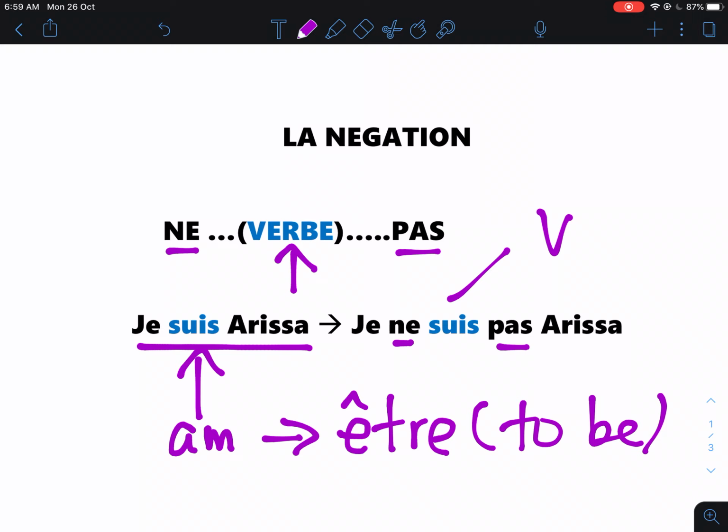Just remember, you have to put ne and pas, and most importantly, in between ne and pas, you have to put the verb. That will be the first rule for la négation in French. Now, let's move to the second rule.